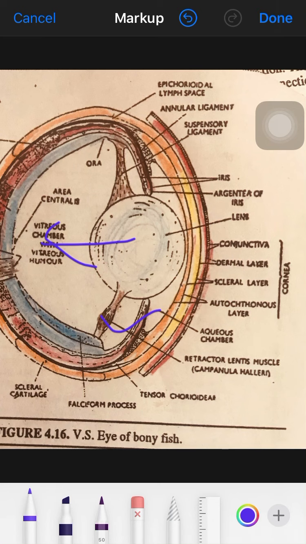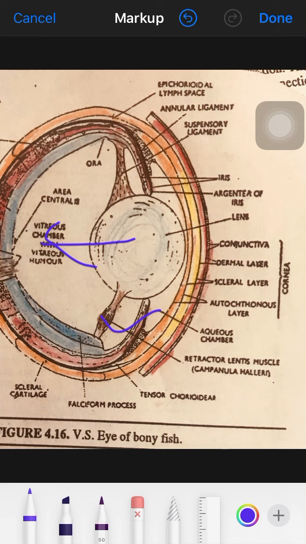It may be noted here that the lens in a resting eye in fish is adjusted for near vision, when it is not doing anything, just the opposite of the lens of land vertebrates.